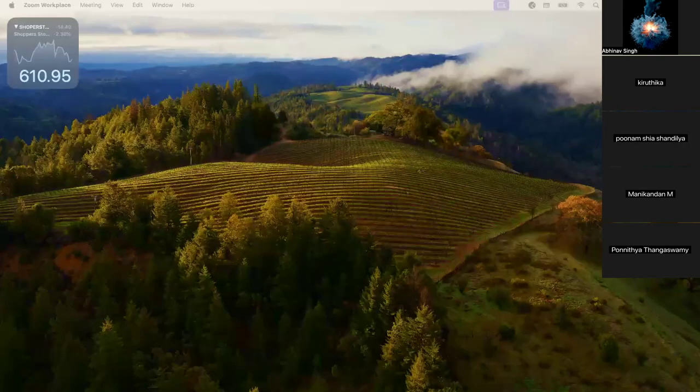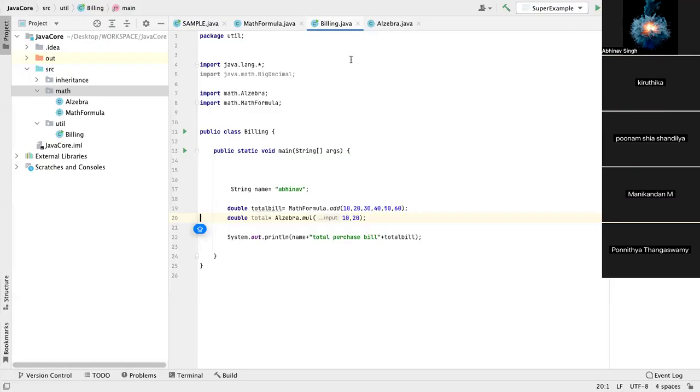Yeah, you just explained that import java.lang is the default package. Yes. So now my screen is visible, right? Let me check whether the recording is in progress. Okay, recording is also in progress, no issue.